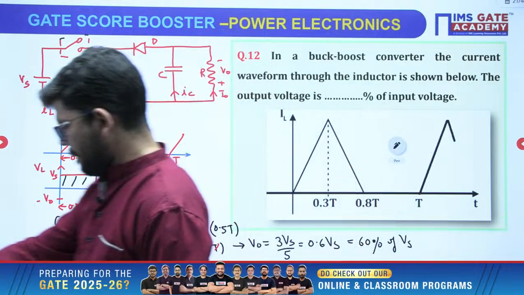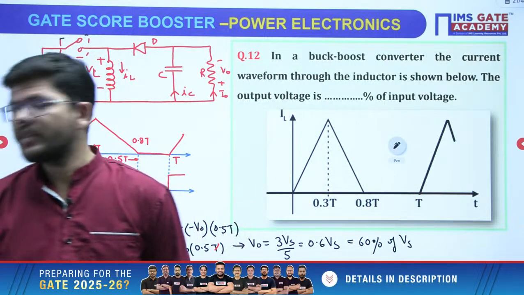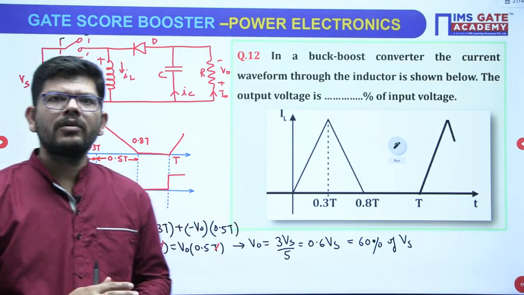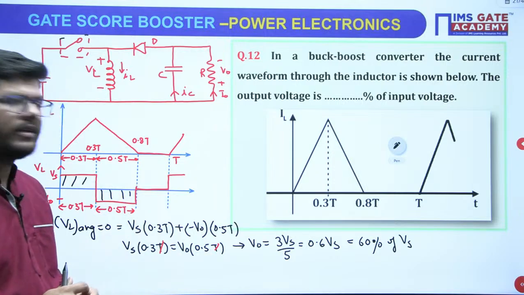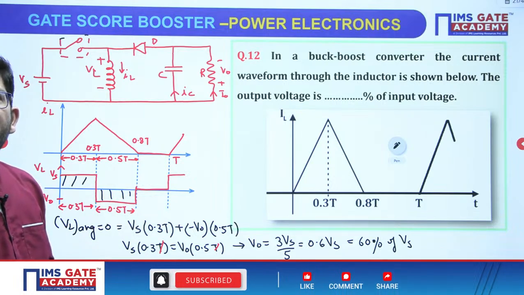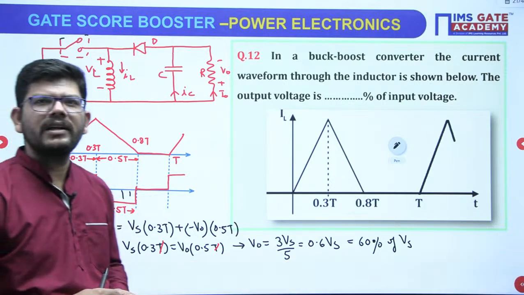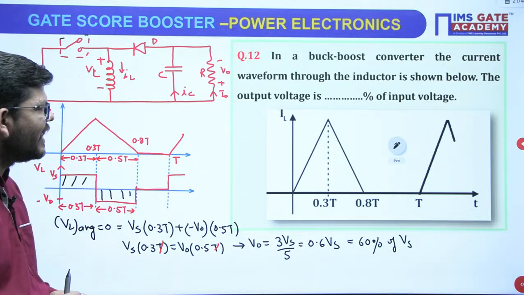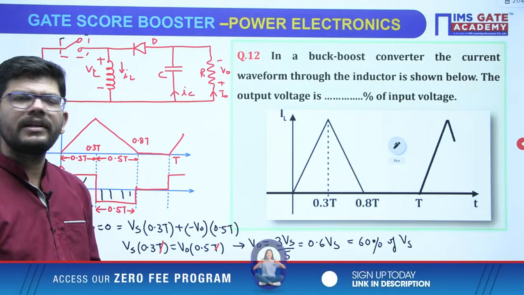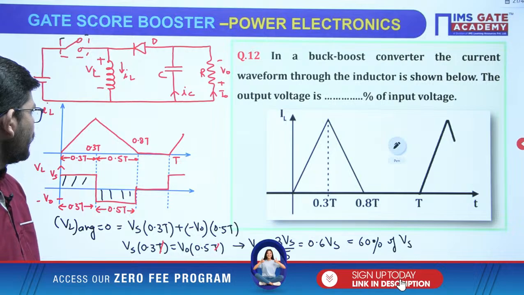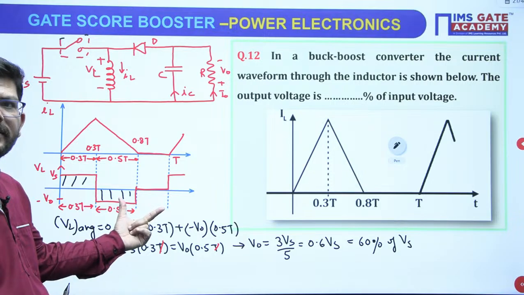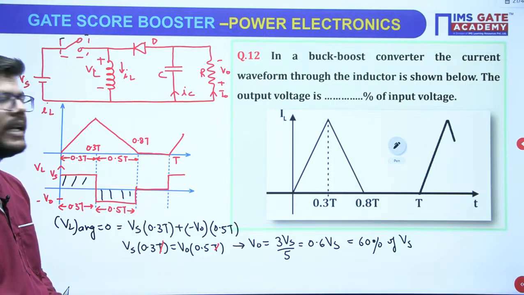Tell me, what exactly happened, where you have made the mistake, okay? Did you assume the continuous conduction mode criteria? And then in continuous conduction mode, if you have assumed, then what have you done? Okay, then you might have taken this time as more time, right? You have taken D directly, okay.